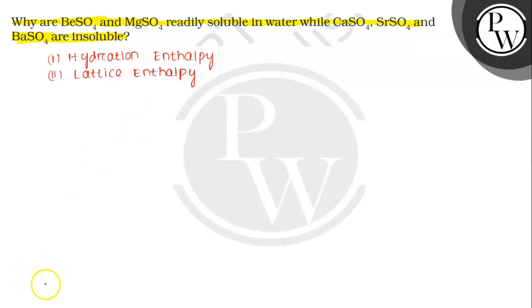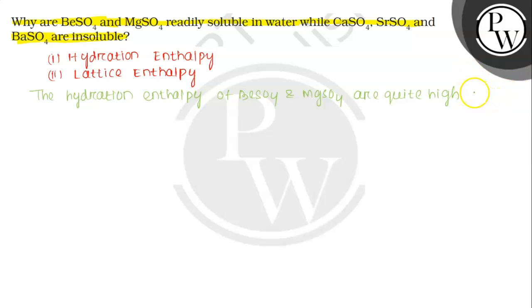If we see the hydration enthalpy of BeSO4 and MgSO4, the hydration enthalpy of BeSO4 and MgSO4 is quite high, because of the small size of Be2+ and Mg2+.